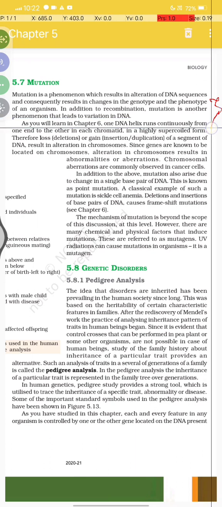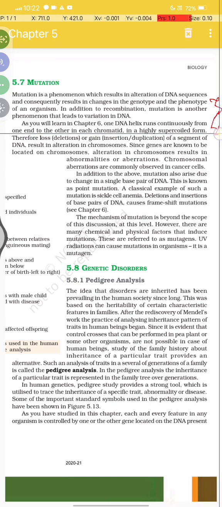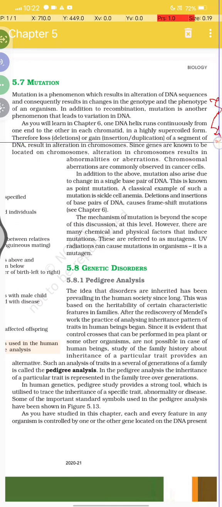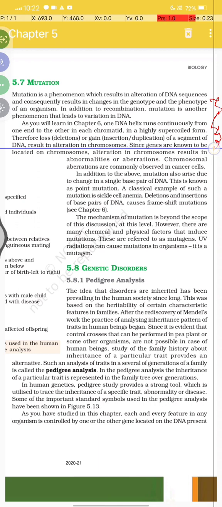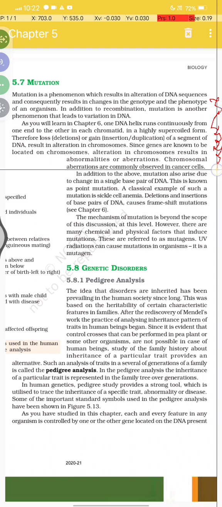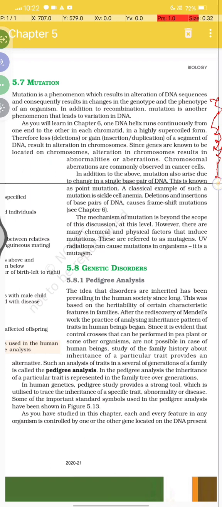As you learned in chapter 6, one DNA helix runs continuously from one end to the other in each chromatid, and is in highly supercoiled form. Therefore loss or deletion, or gain, insertion and duplication of a segment of DNA result in the alteration in the chromosome, and since the genes are known to be located in chromosomes, alteration in chromosomes results in abnormalities or aberrations. Chromosomal aberrations are commonly observed in cancer cells. In addition to the above, mutation also arises due to the change in a single base pair of DNA, and this is known as point mutation.